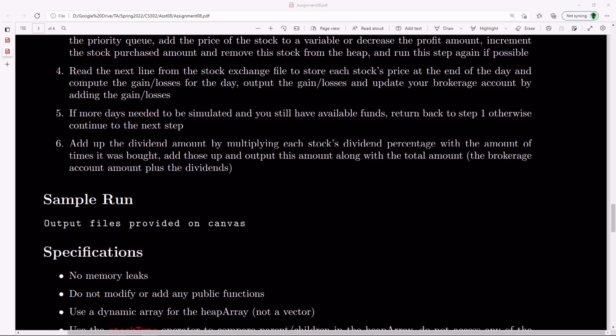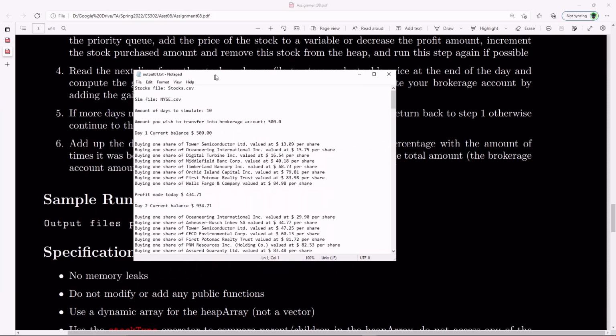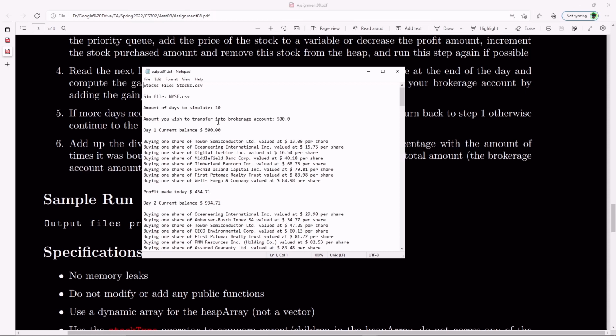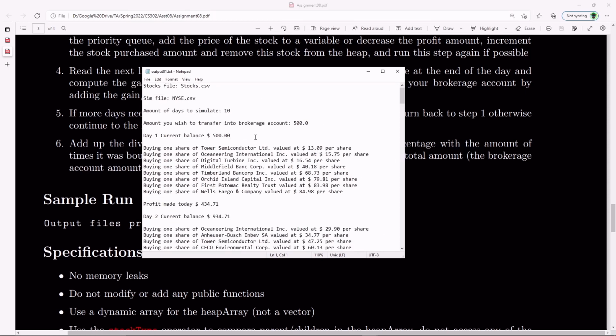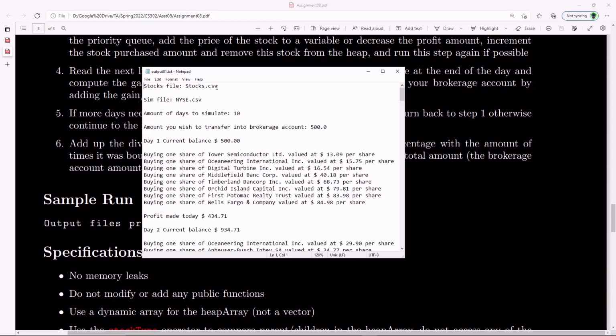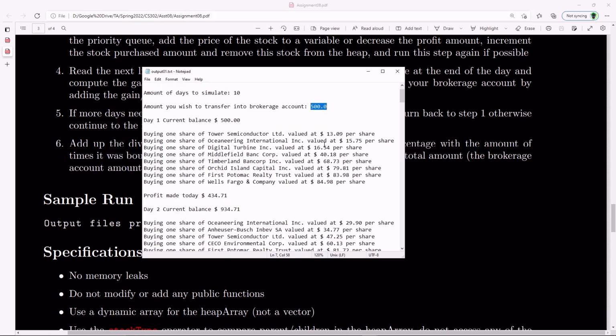So let's go ahead and go over the output files. I'm going to show you a few of them. So here's our first output file. In this one, I think it's good enough. I read in stocks CSV, New York Stock Exchange. I'm going to simulate 10 days, and I'm going to have $500 in my brokerage account initially. And then I read in my 25 stocks, I have the price of all of them, and I put them into this priority queue.